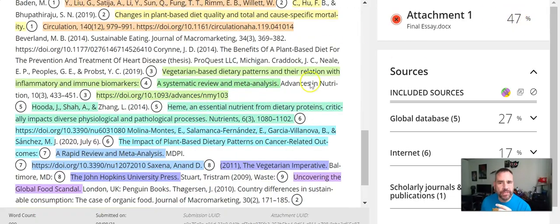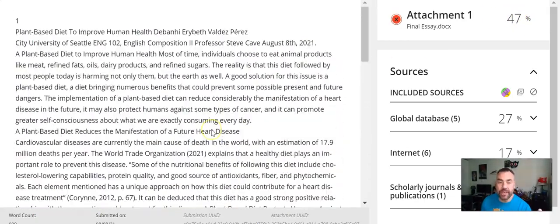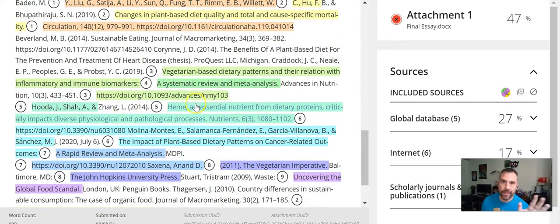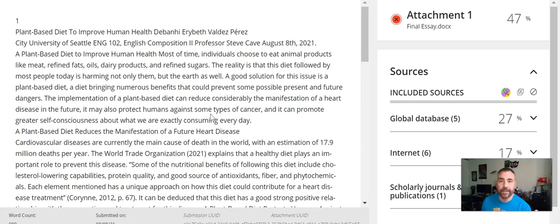You might notice the number 47% makes it seem like half of this should be highlighted. It's weird, isn't it, how that number is reported. So if you see a high number, that doesn't mean that half your essay is copied. It just means that's the number it's giving. It's strange how it does it. But if I look at this, I think there's no problem. This student's essay is perfect, right?